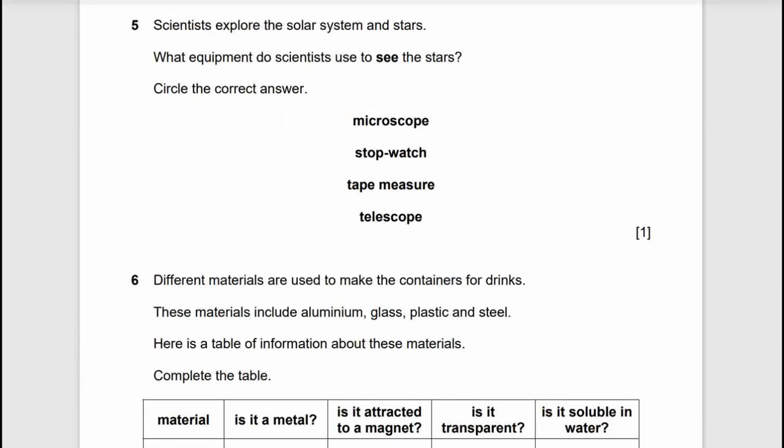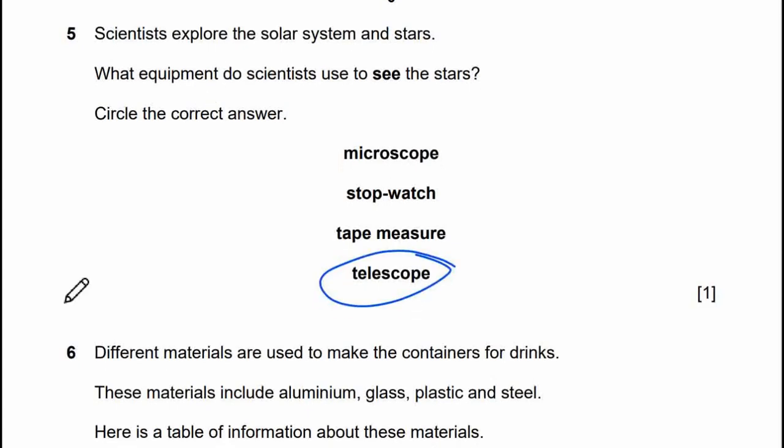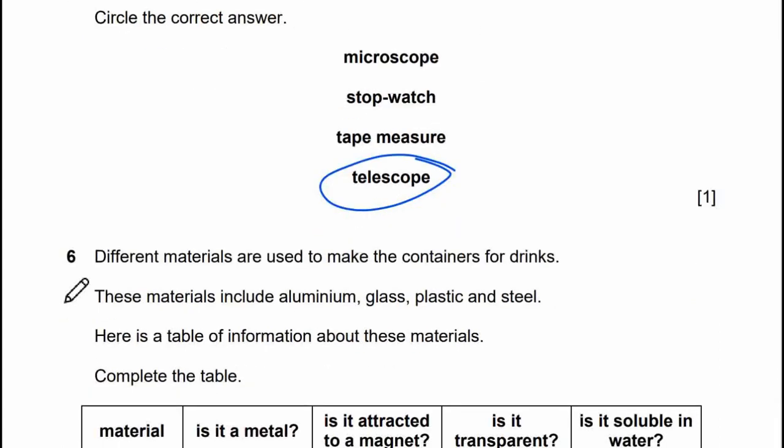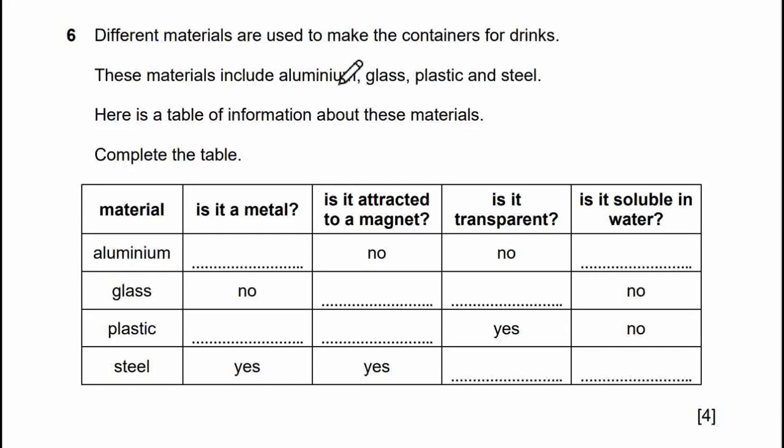Scientists explore the solar system and stars. What equipment do scientists use to see stars? Circle the correct answer. It will be telescope. Raw materials. Different materials are used to make containers for drinks. These materials include aluminum, glass, plastic, and steel. Here is a table of information about these materials. Complete the table.